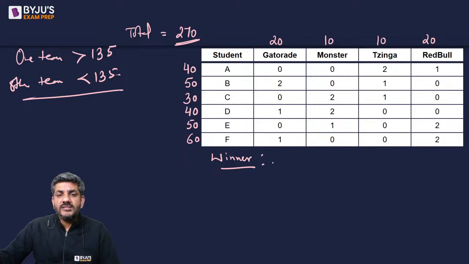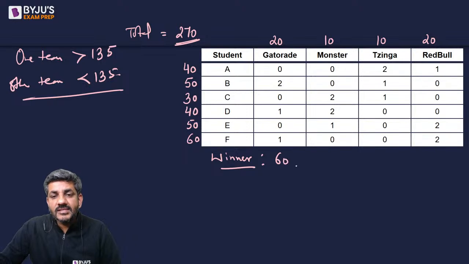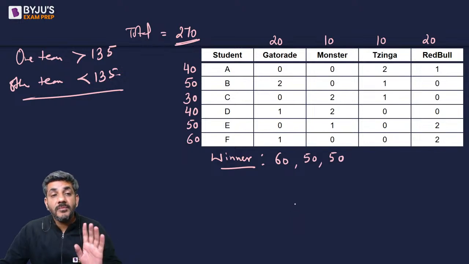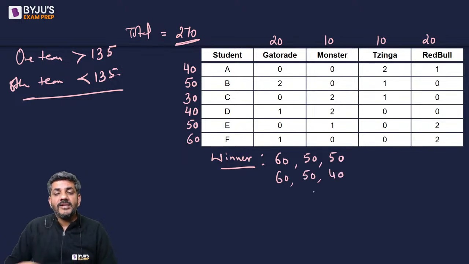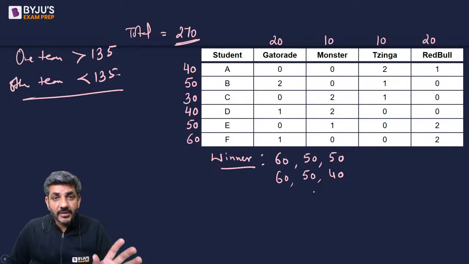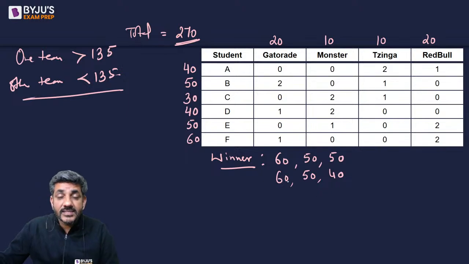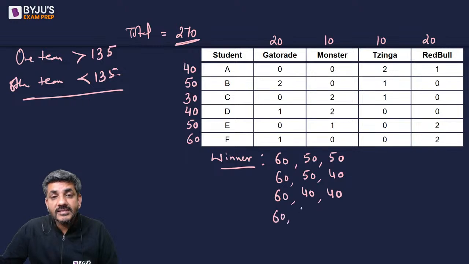See, in terms of points, the highest 3 points can be 60, 50, and 50, right? 60 plus 50 plus 50 gives me 160, which is more than 135. Or I can take 60 plus 50 plus 40 as well. If I am taking 60 with me, with 60, I can take 50 and 50. I can take 50 and 40, that is giving me the total sum as 150. I can also take 60 with 40 and 40. 60, 40, 40 is also giving me 140, and I can also take 60, 50 and 30, right?